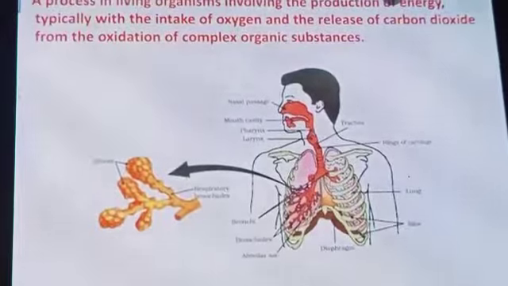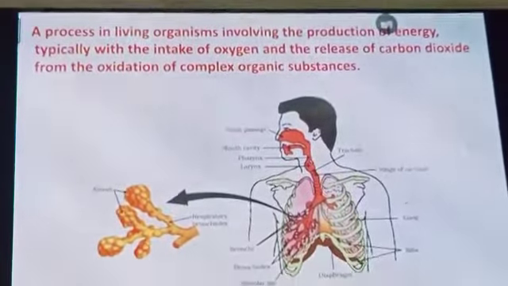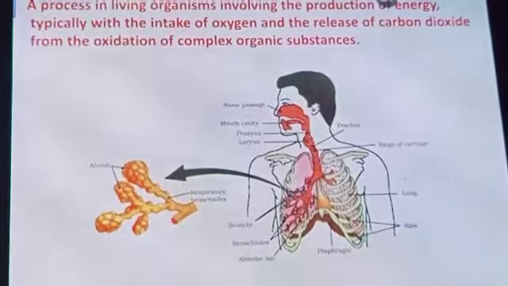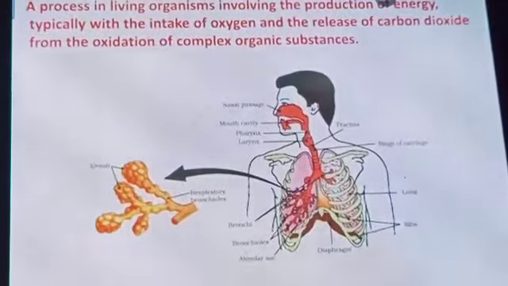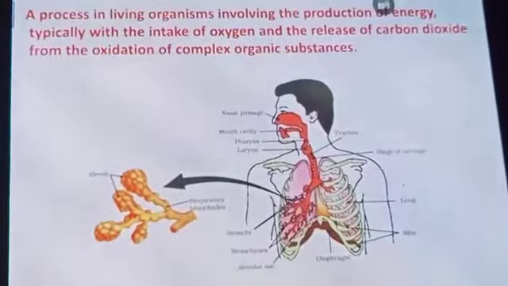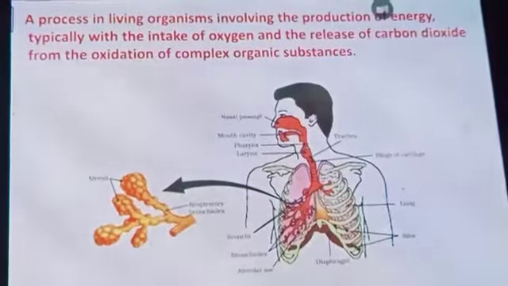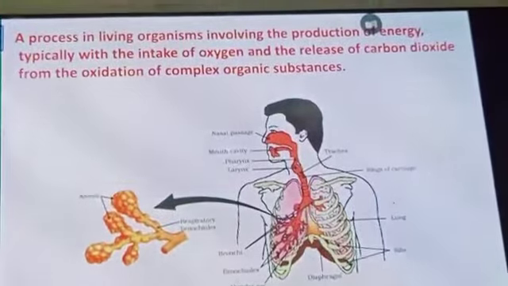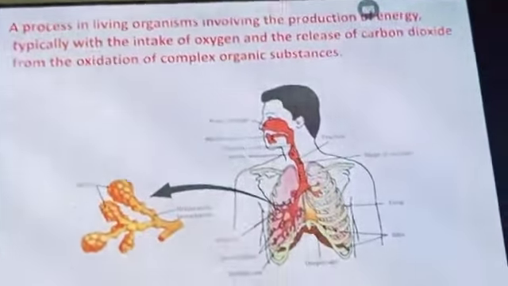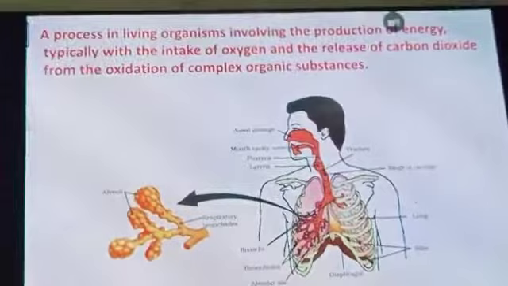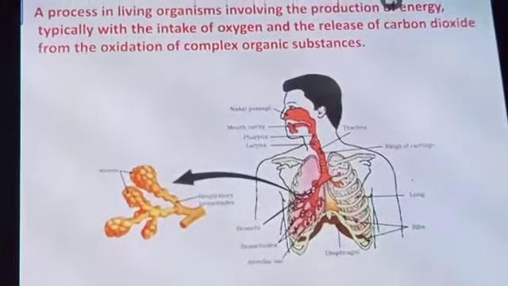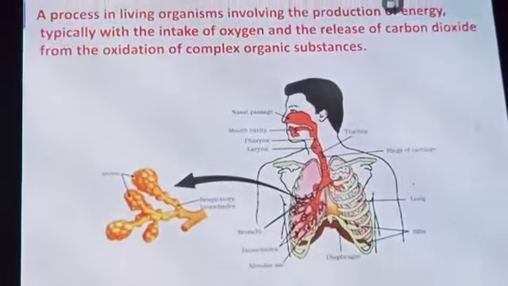If diffusion alone were to move oxygen in our body, it is estimated that it would take 3 years for a molecule of oxygen to get to our toes from the lungs. We are glad that we have hemoglobin. So hemoglobin is the respiratory pigment which takes the oxygen to all parts of the body.